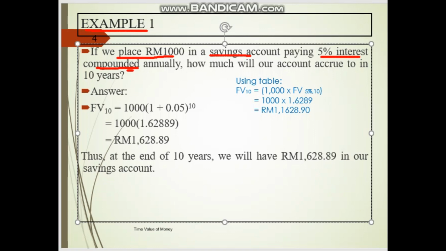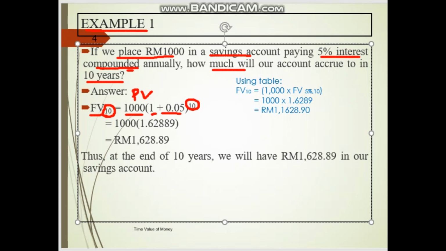The question is how much you are going to get in year 10. It means you invest one time, you put your money inside your account, and then what is going to be your future value at year 10. The future value at year 10 is equal to 1,000, which is the present value, the value of today, times 1 plus the interest 0.05 to the power of 10.